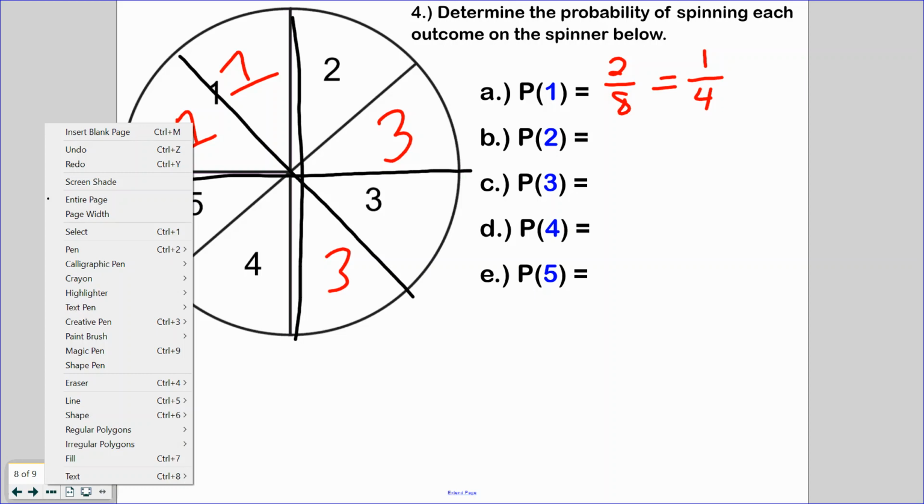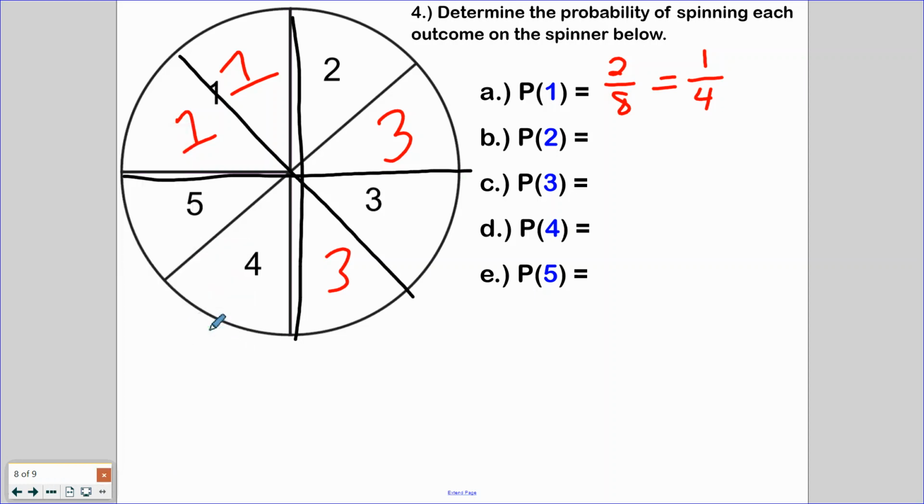All right, what are my chances here of getting a 2? It looks like there's only 1 2 on the board, so 1 out of 8, and that can't be simplified anymore. What are my chances of a 3? 1, 2, 3. I have 3 out of 8. My chances of a 4, also 1 out of 8. And my chances of a 5, 1 out of 8.